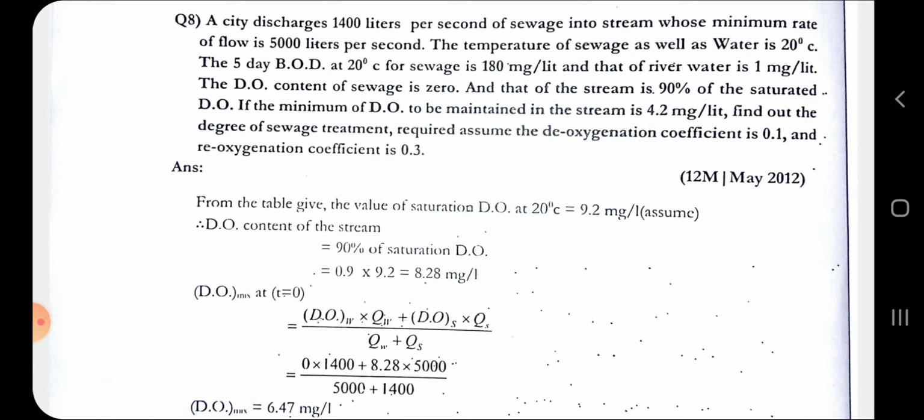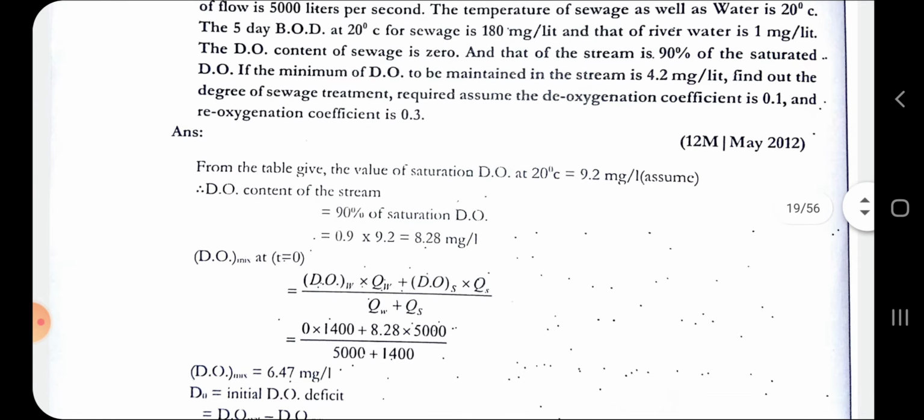The temperature of the sewage as well as water is 20 degrees Celsius. The 5-day BOD at 20 degrees Celsius for the sewage is 180 milligram per liter and that of the river water is 1 milligram per liter. The DO content of the sewage is 0 and that of the stream is 90% of the saturated DO. If the minimum DO to be maintained in the stream is 4.2 milligram per liter, find out the degree of sewage treatment required. Assume the deoxygenation coefficient is 0.1 and reoxygenation coefficient is 0.3, correct?